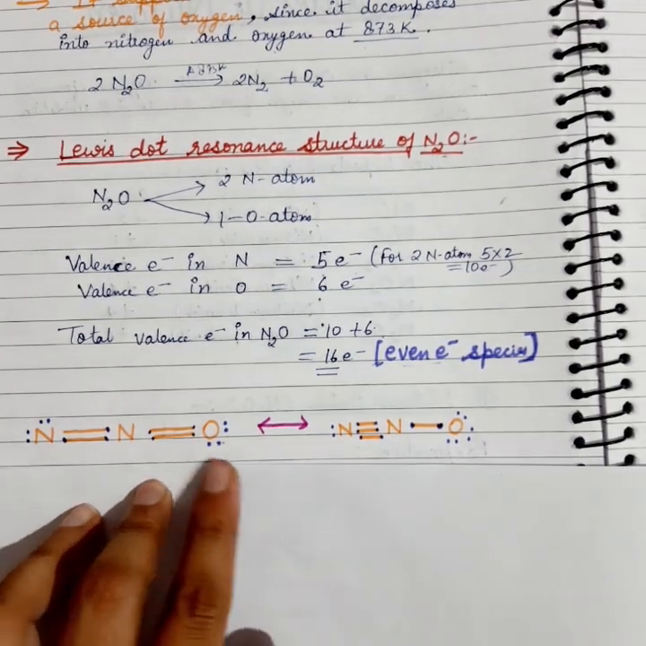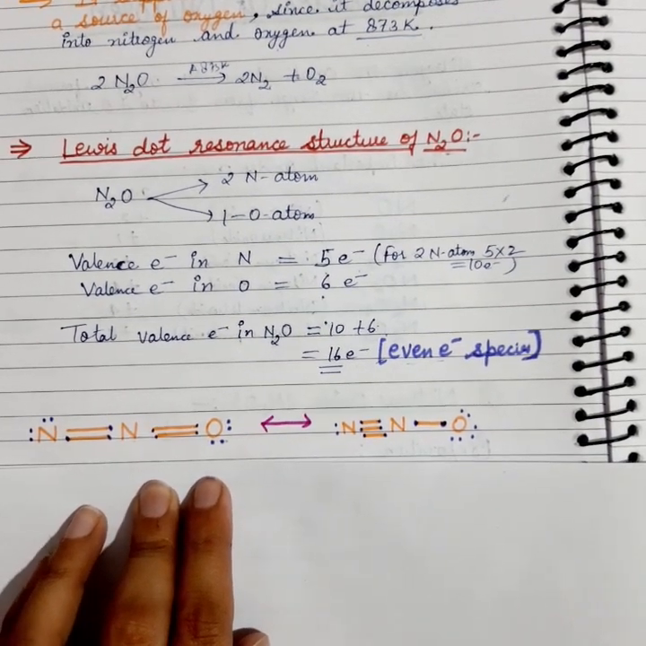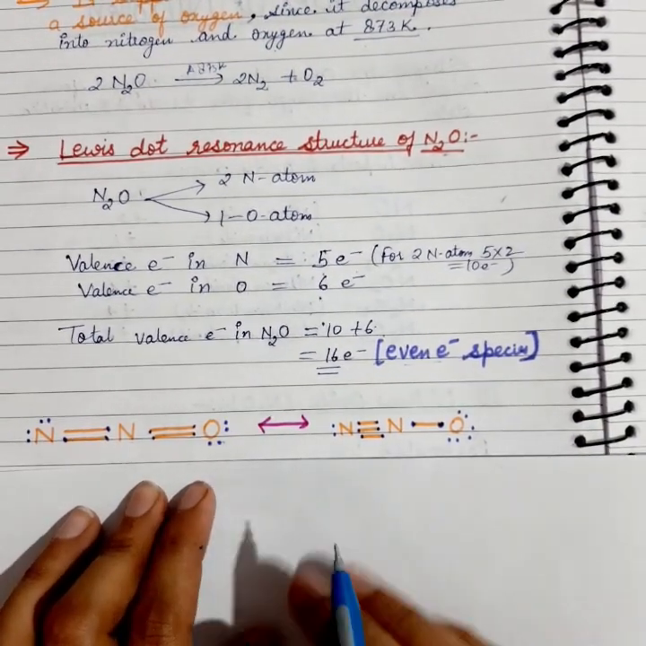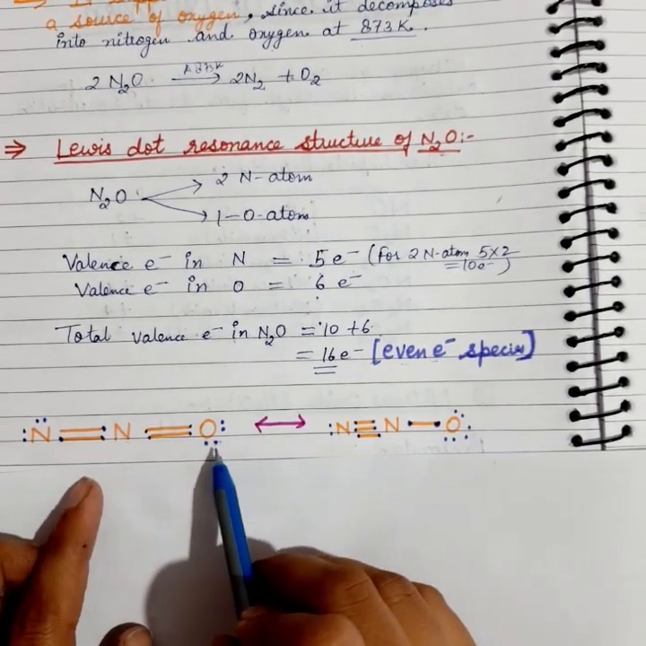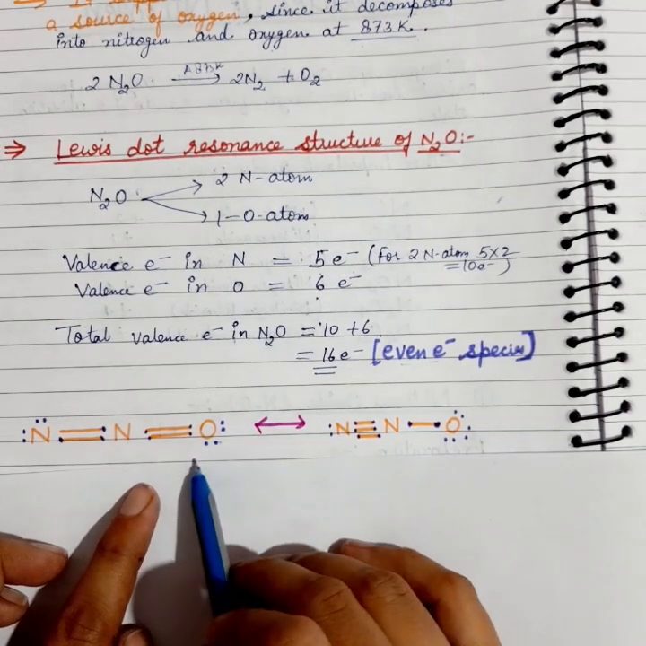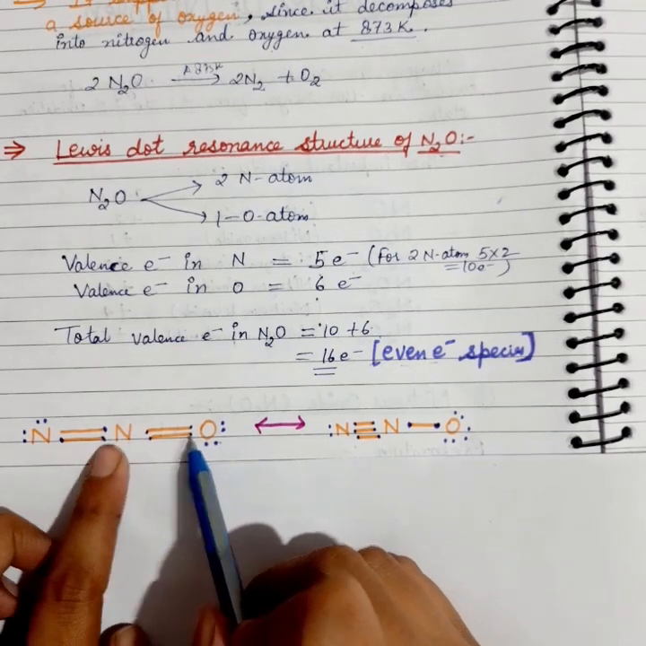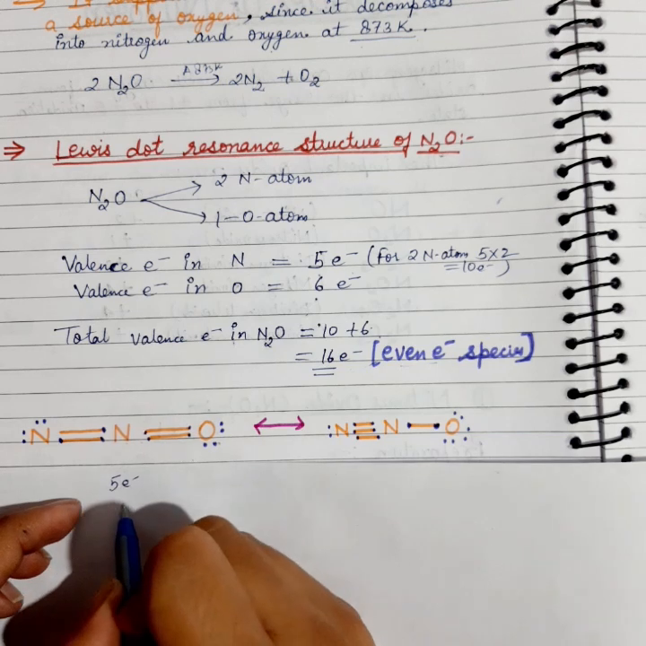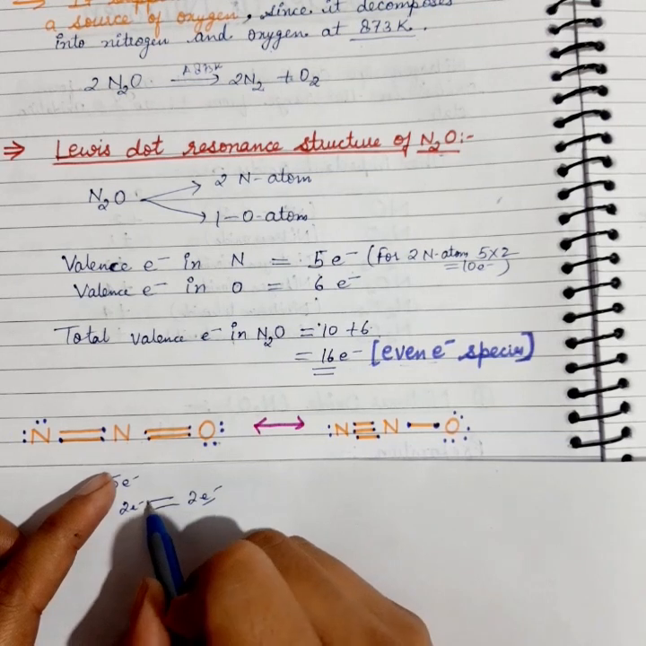In the Lewis dot structure, first of all, the atom which requires the fewest electrons to complete its octet completes it first. Here that atom is oxygen, which requires only 2 electrons to complete its octet. So 2 electrons of oxygen will combine with 2 electrons of nitrogen. Nitrogen has 5 electrons, so 2 electrons of nitrogen combine with 2 electrons of oxygen, and they will form a double bond.